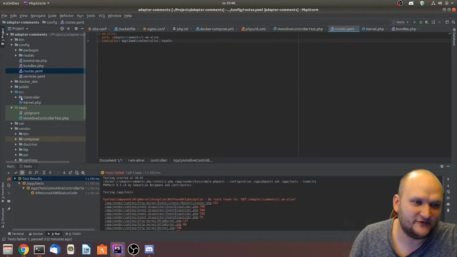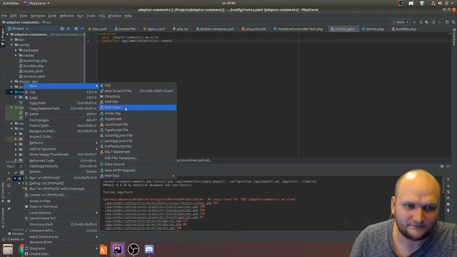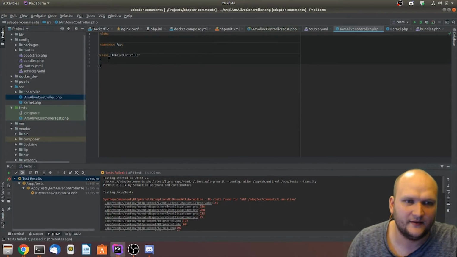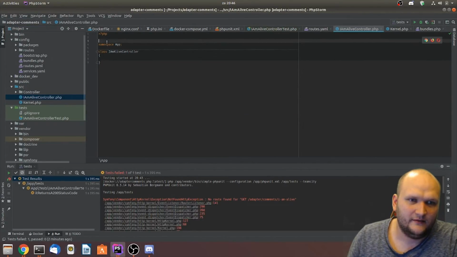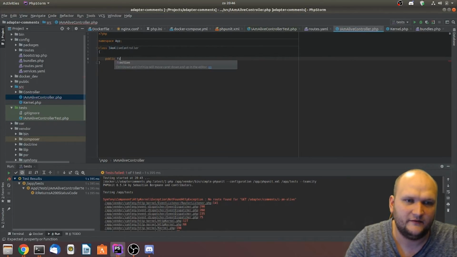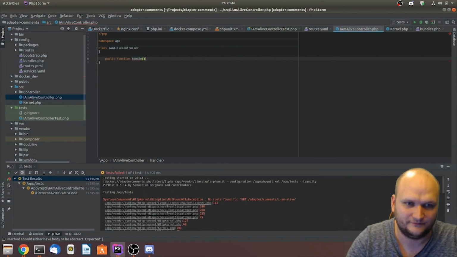So let's create this controller class right now. IAmAliveController, here we go. And we will create a public function handle.